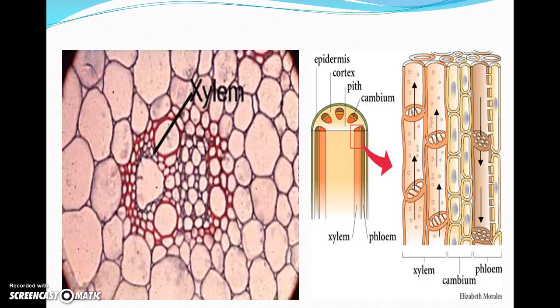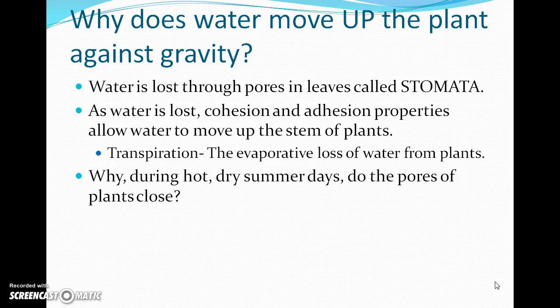If we were to take a cross section of a plant and look under a microscope, this is what we would see. This big hole right here is xylem. Okay, it is going to move things up the plant. As you get further up into your biology career, you're going to learn all these fun little terms here. For now, you need to know that xylem moves water and nutrients up the plant. Phloem is the other type of tube. Okay, we'll talk about that in a second.